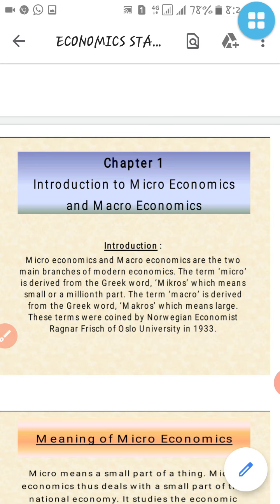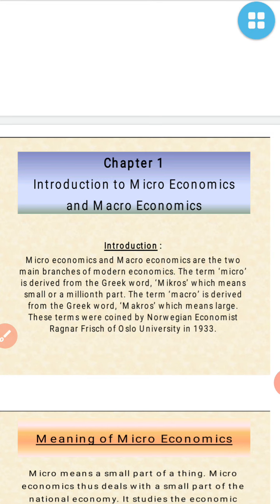These terms were coined by the Norwegian economist Ragnar Frisch from Oslo University in 1933. So the introduction of these words was given by the economist Ragnar Frisch, who is from Oslo University, in 1933. Now we have understood the meaning of micro and macro.